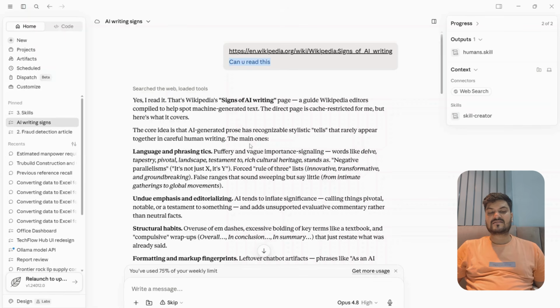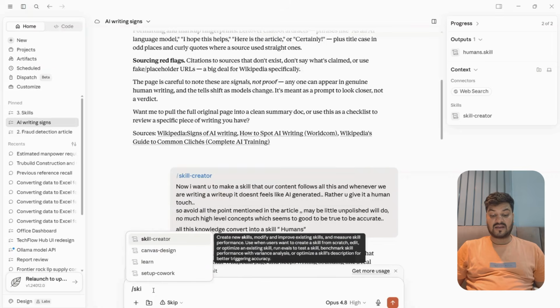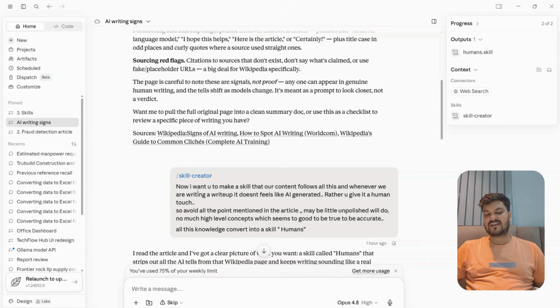Okay, so yes, I read this. This is a Wikipedia science of AI writing. Then there is an option of skill creator. So simply when I press this button, you can type skill creator. This way you can create a skill, very easy.